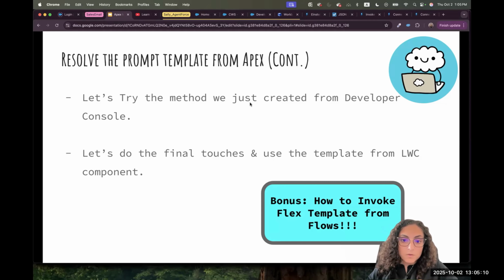And depending on the use case and where you need it to be used, you will decide whether you would call it from REST API if an external application needs to invoke it, or you would call it from Apex within your application, or you would create a screen flow, for example, or different use cases. It's important to know our options, and then you decide what's the best way for you to use it.